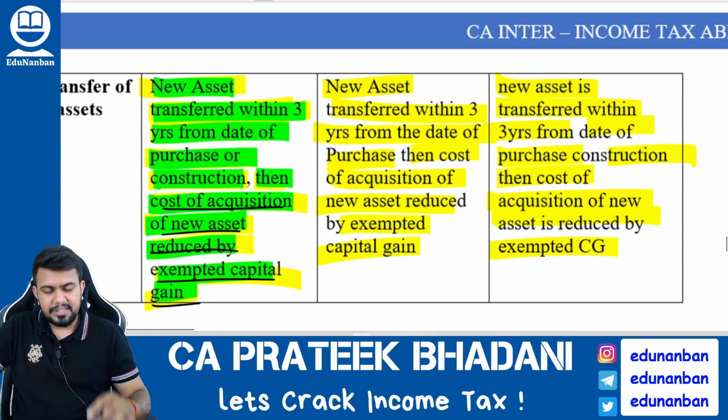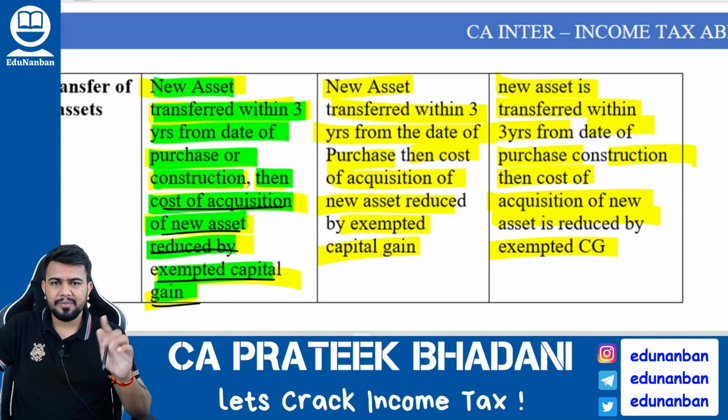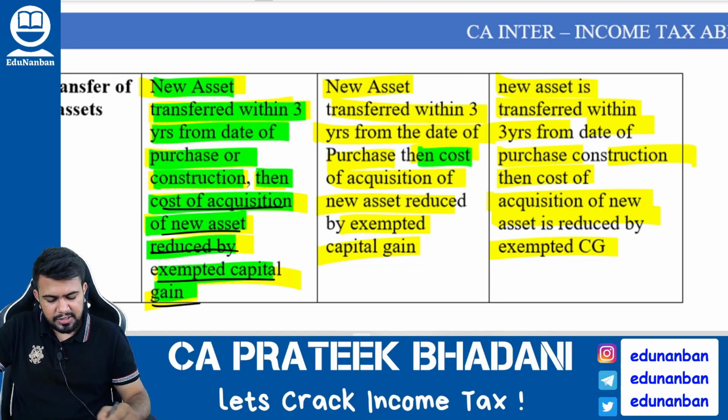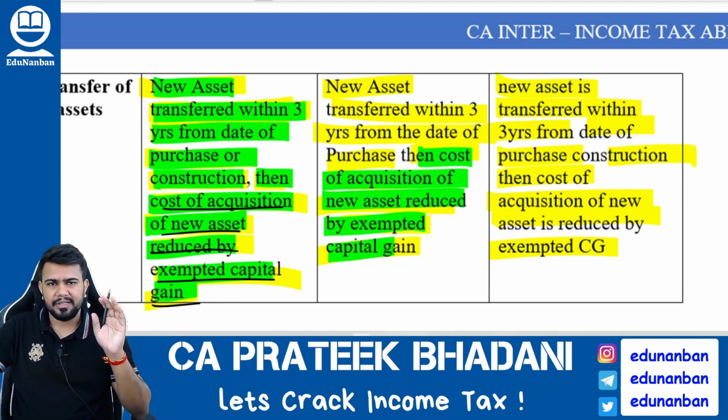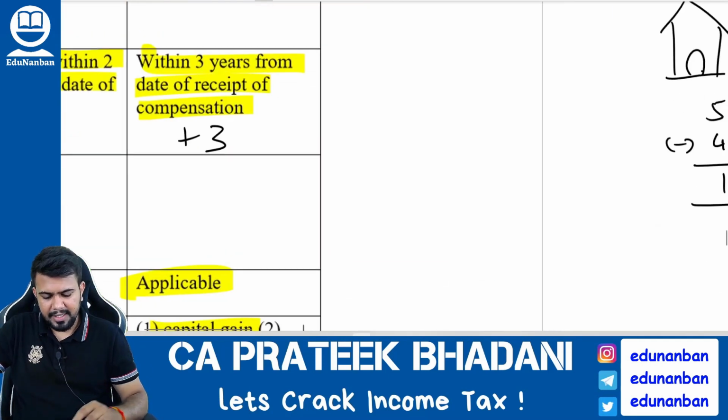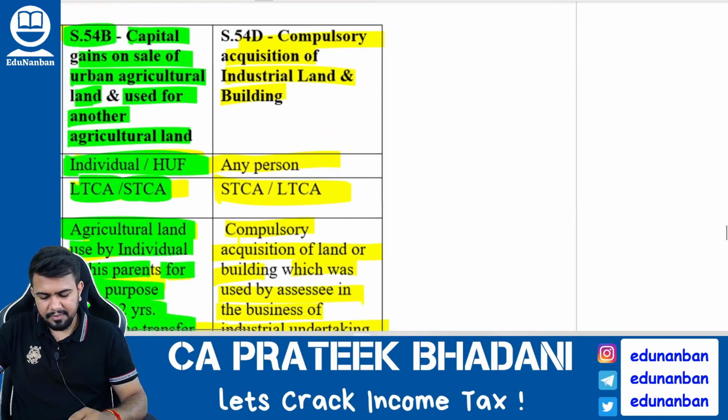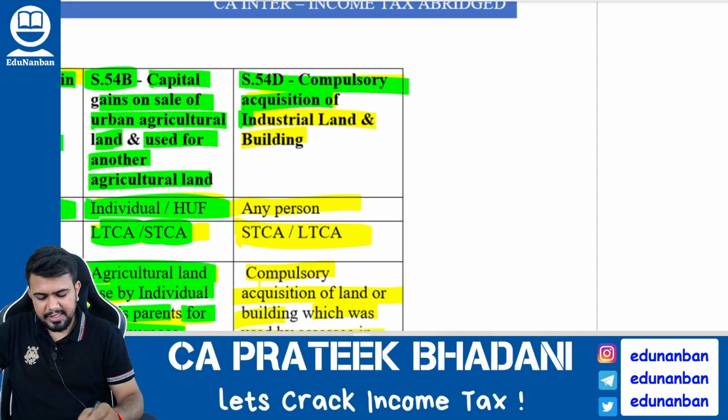Next, this new agricultural land also should not be transferred for at least 3 years. So the assessee should keep this new agricultural land at least for 3 years. If it is transferred, then cost of acquisition of the new asset will be reduced by the exempt capital gain. You get my point? Next, section number 54D, compulsory acquisition of industrial land and building.